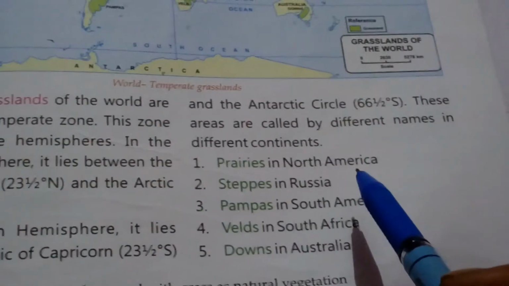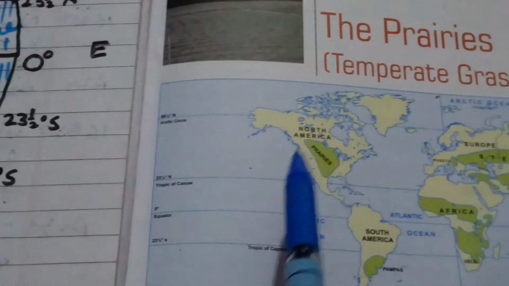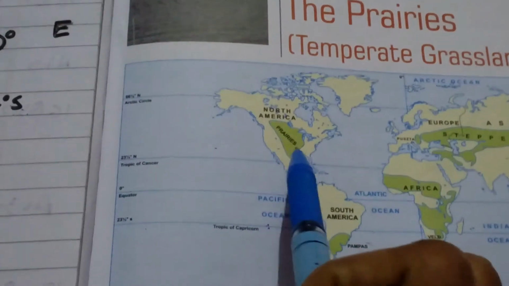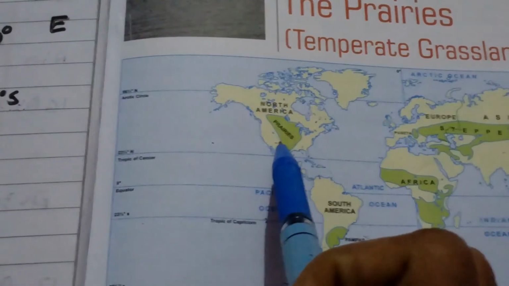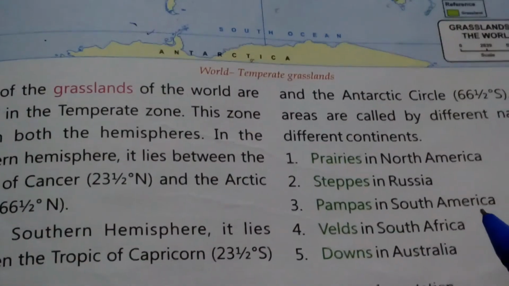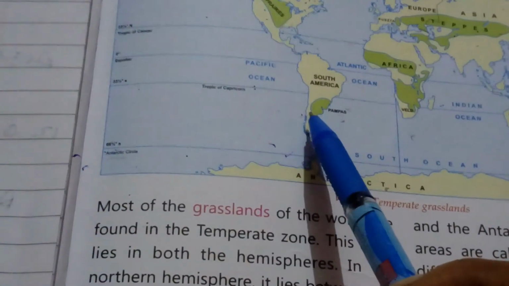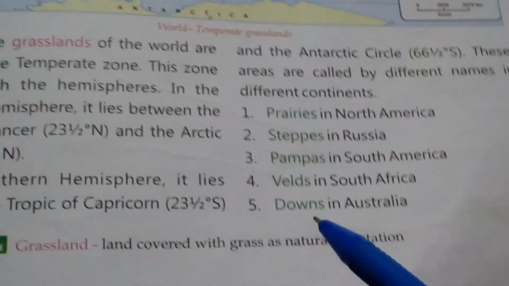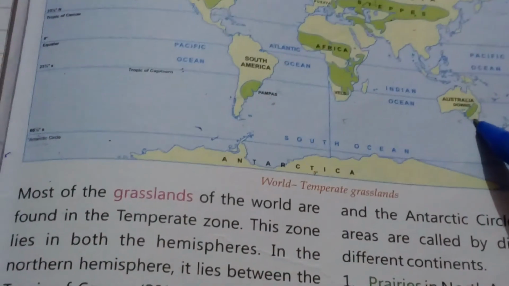First, prairies in North America. So in North America, the grassland is called prairies. Second, steppes in Russia. You can see here steppes, it is the grassland of Russia. Then next, pampas in South America. Then veld in South Africa. Then downs in Australia.